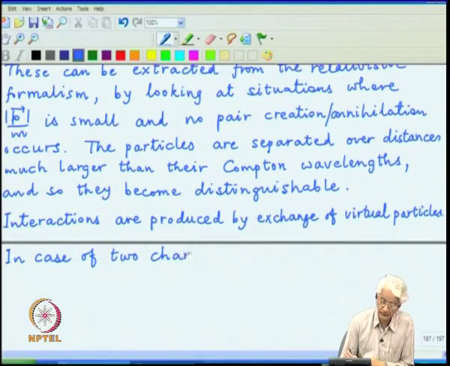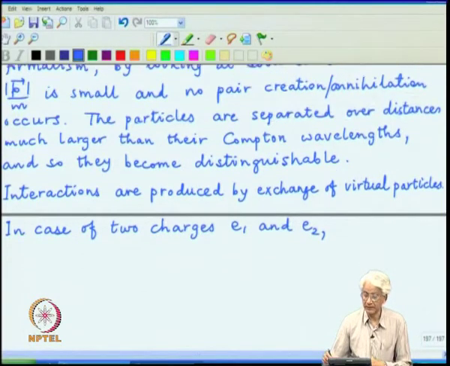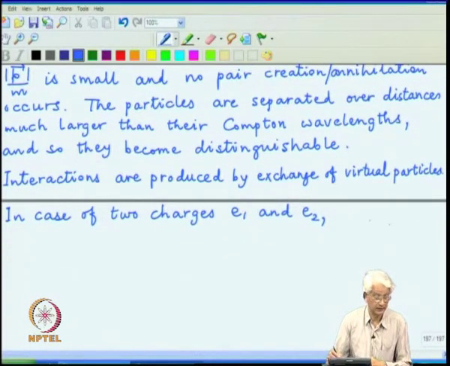and let us have two charges E1 and E2. What does this result give us? Rather simple Feynman diagram.